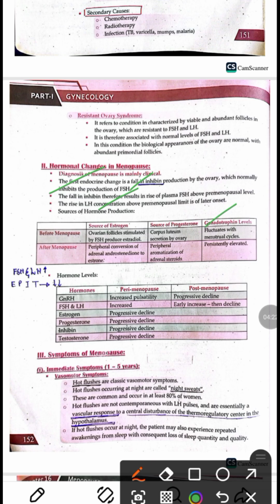So in the perimenopause and postmenopause, initially the GnRH level increases in pulsatility in the perimenopausal period, but it then progressively declines in the postmenopausal period. Similarly, the FSH and LH levels are increased in the perimenopausal state, and in postmenopausal women, initially FSH and LH levels are raised, but then they decrease progressively, and the estrogen, progesterone, inhibin, and testosterone levels all decrease in postmenopausal women.